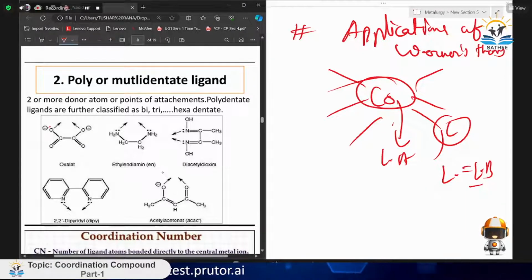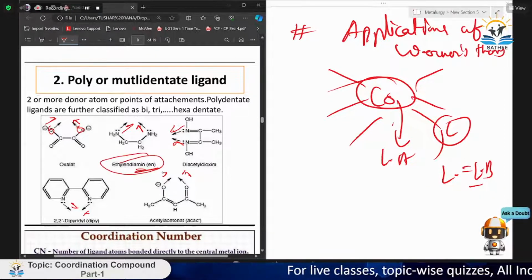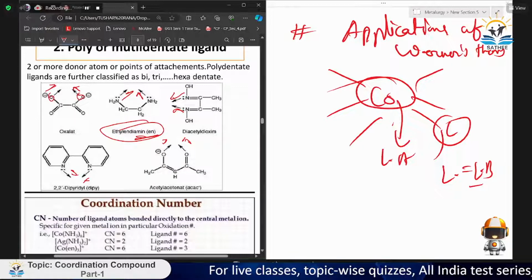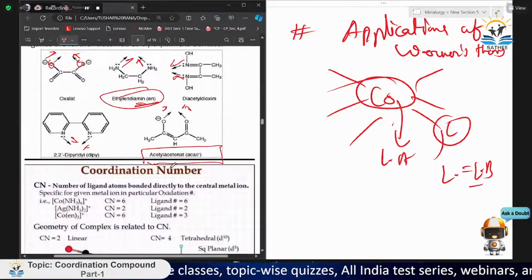Oxygen from here can donate, and from here it can also donate. These are all bidentate ligands, and the most common is ethylenediamine. You may have heard this term. Here also comes acetylacetonate, acac. Just learn these compounds.